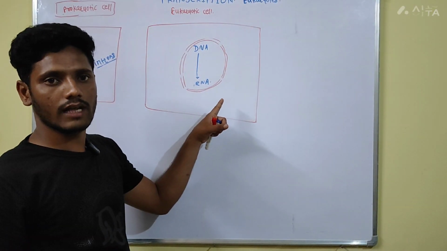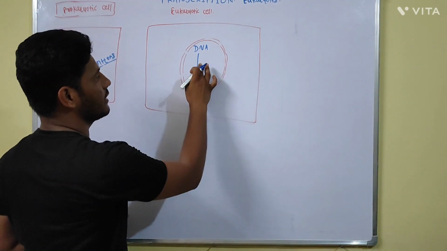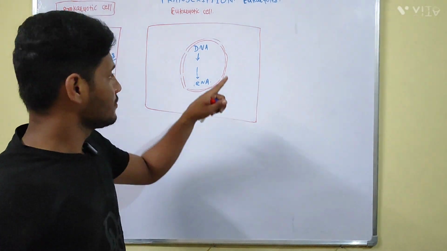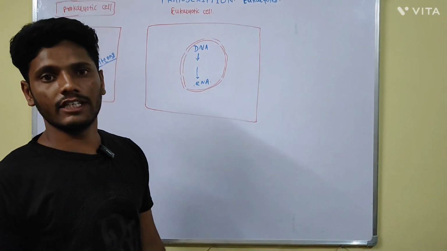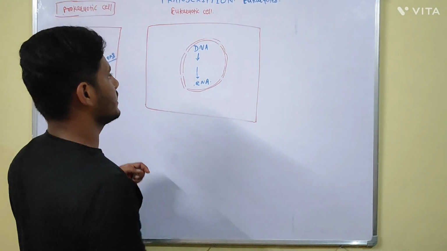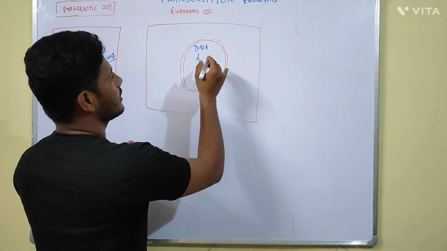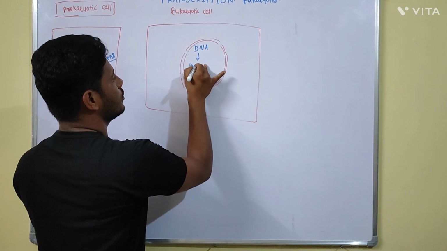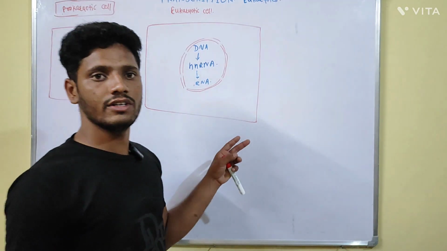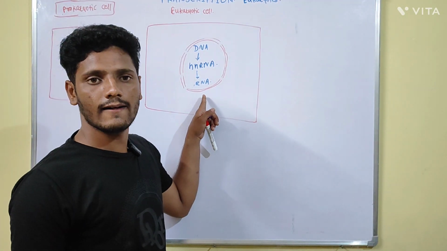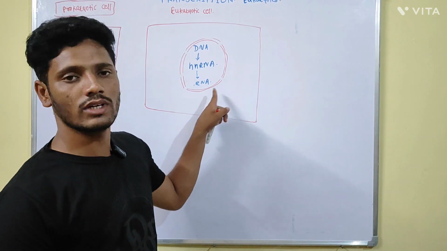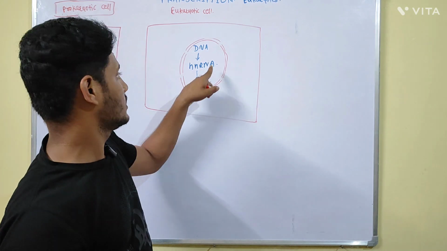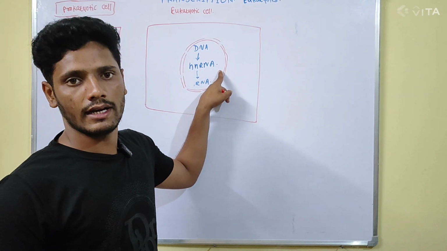After transcription from the DNA, there is formation of immature RNA, and this immature RNA is heterogeneous nuclear RNA. In the eukaryotic cell, the RNA that is formed will have introns as well as exons present. That's why it is not fully matured RNA. It is called heterogeneous nuclear RNA.